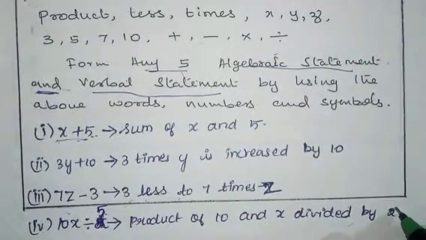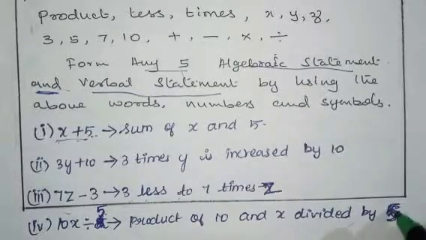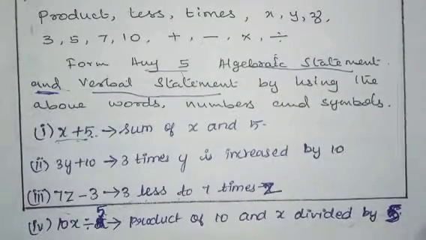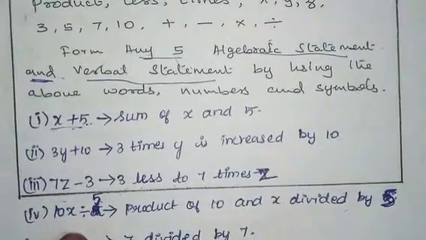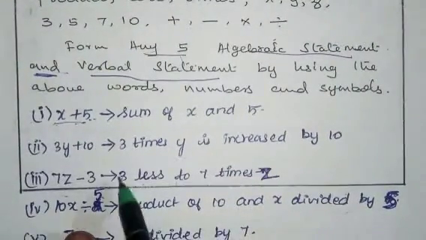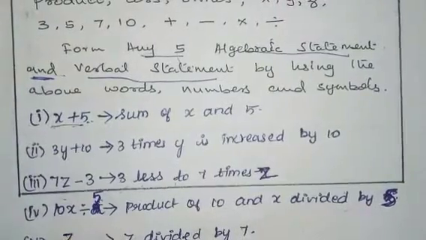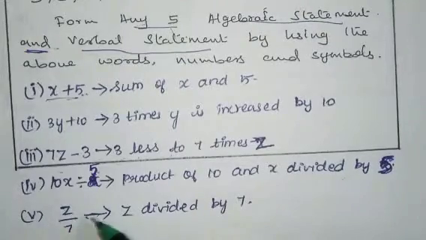Here I have written wrongly. So 5. Don't write it wrongly. Okay, so is it clear? 10x divided by 5 gives product of 10 and x divided by 5. Next, fifth one, last one, z by 7 gives z divided by 7.